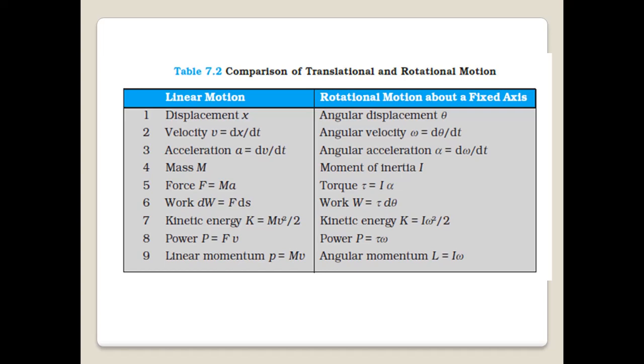Kinetic energy, number 7, K equal to half mv squared, whereas kinetic energy in rotational motion is half I omega squared. Number 8, power, P equal to F into velocity, whereas power P equal to tau into omega, because instead of F we have torque tau, and instead of v we have angular velocity omega. 9, linear momentum p equal to mv, whereas angular momentum L equal to I omega.